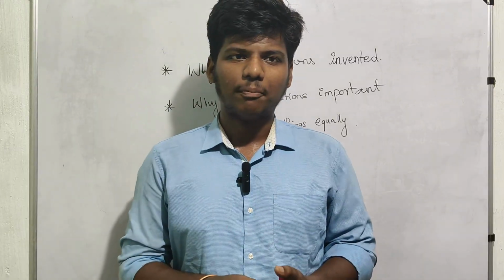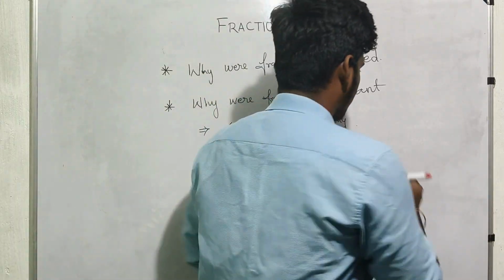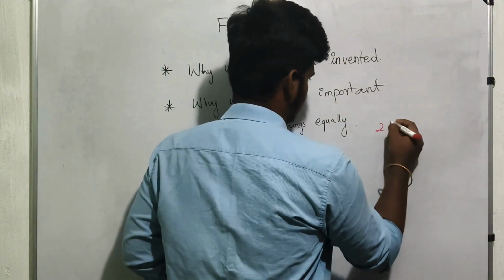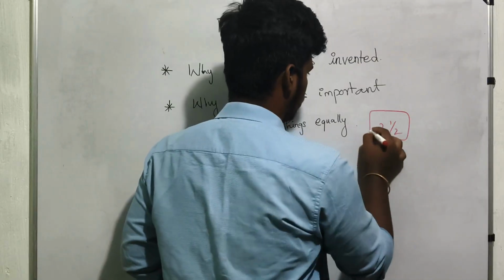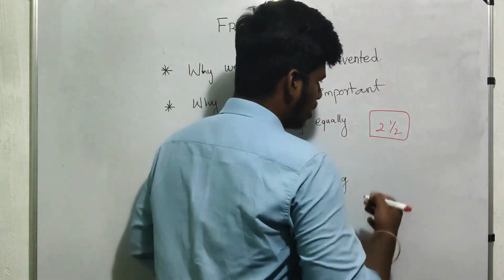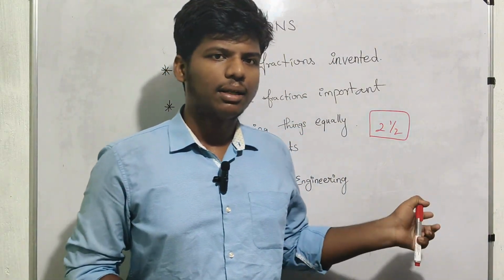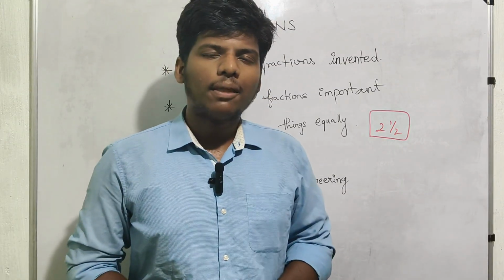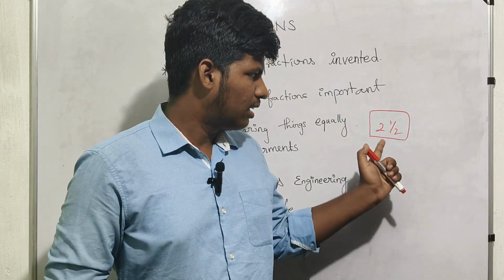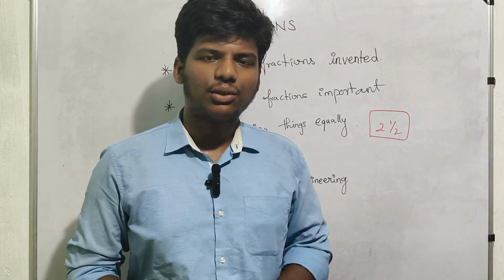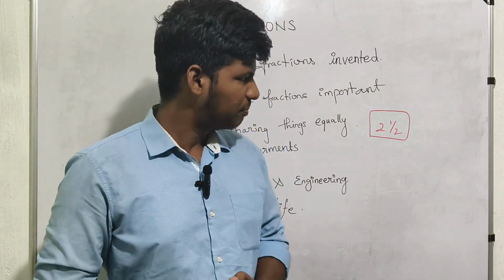In this way, we describe the 1 by 2. If you buy 2.5 liters, we cannot say it is a whole number. This is actually a fraction. So here fractions play a role. Whole numbers cannot work accurately in this situation. That's why people developed fractions.